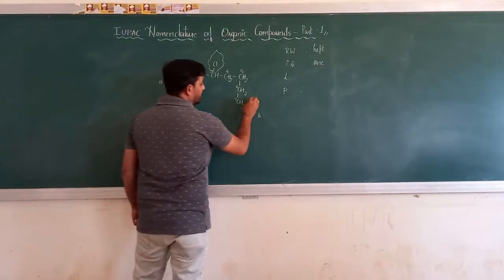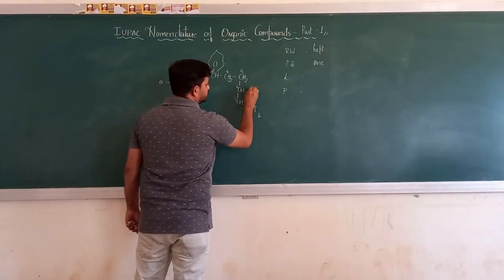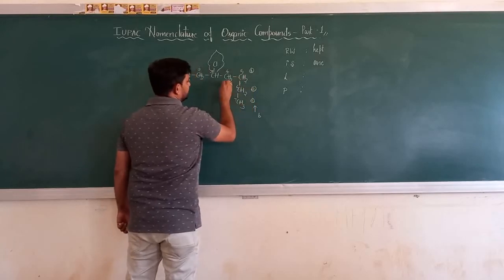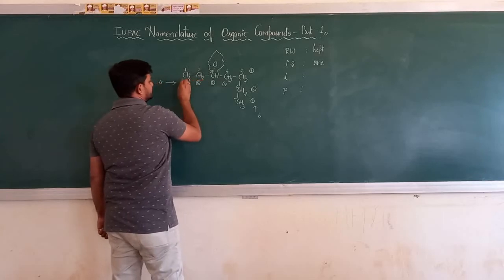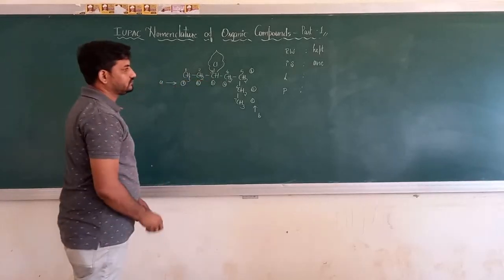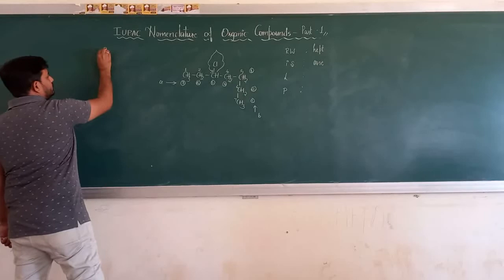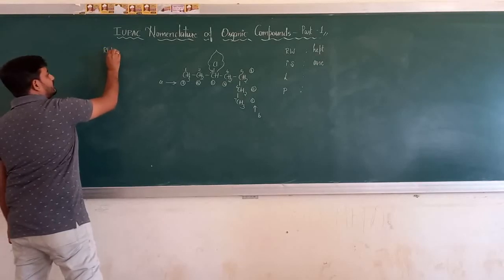Side B numbering: this is 1, 2, 3, 4, 5, 6 and 7. So in parallel, the root word is the same, that is hept.